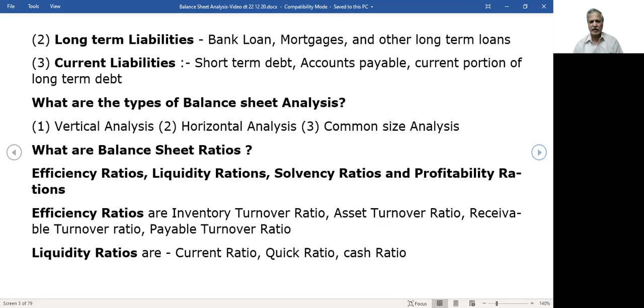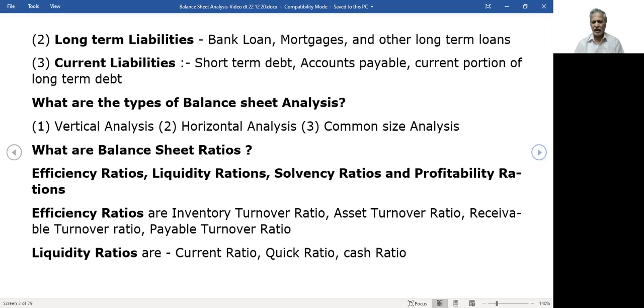Current ratio is nothing but current assets divided by current liabilities. Quick ratio, all the current assets we take minus inventory. The inventory we are not going to sell as it is, we are going to make them into products for sales. Therefore, in the quick ratio, inventory is omitted, other current assets are taken.